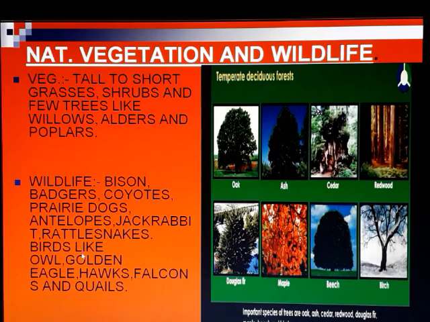Birds are also found, like owl, golden eagle, hawk, falcon and quails. The maple, Douglas fir and oak are some of the vegetation over here.